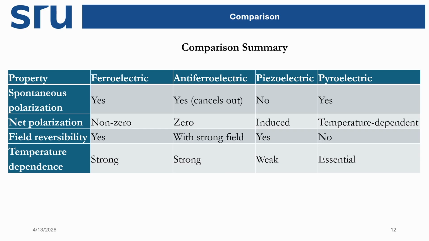Temperature dependence: yes, ferroelectric is also strongly temperature dependent, because with increasing temperature the orientation of the dipoles can change, so the polarization can change. For ferroelectric and antiferroelectric substances, it can change very rapidly or very strongly. But in piezoelectricity, we make it by pressing, so it cannot be changed that much by temperature. For pyroelectric, temperature is essential. Pyroelectric means we only get the polarization due to a temperature gradient or temperature change. That's why it is very essential for pyroelectric substances.